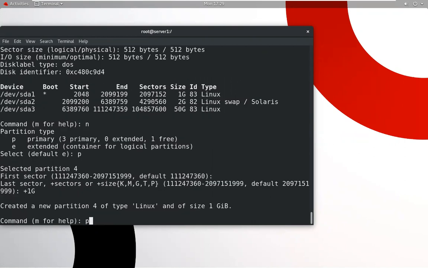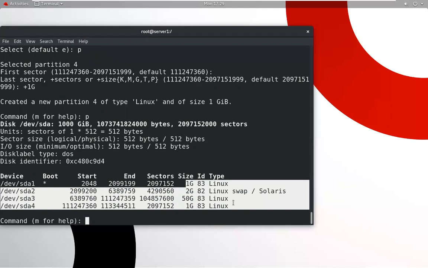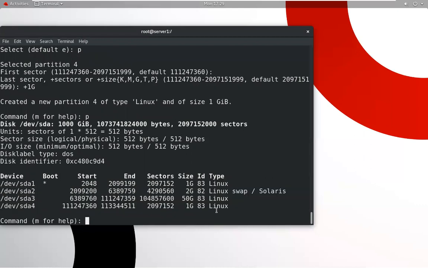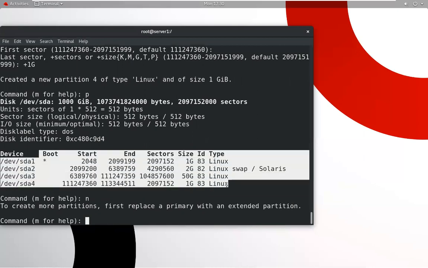Now you can check, we have 3 primary partitions. We have more space, but we can't create like this. It shows me, to create more partitions, first replace a primary with an extended partition, because you can create only 4 partitions.